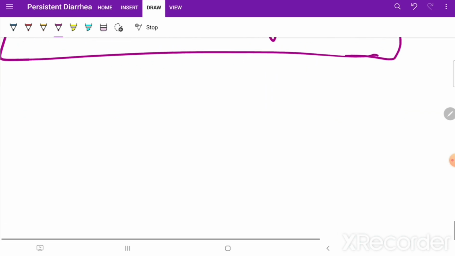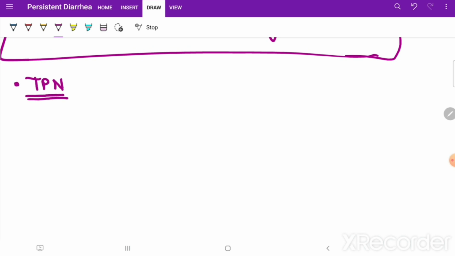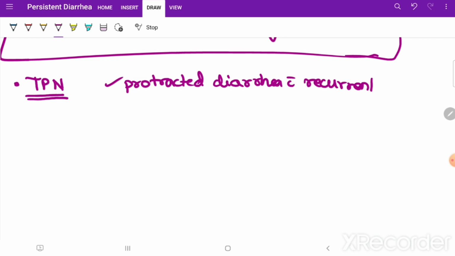Now what are the indications for TPN? Next, management TPN. What are the indications for TPN? Number 1, protracted diarrhea with recurrent dehydration. Recurrent dehydration, you have to give TPN, okay.